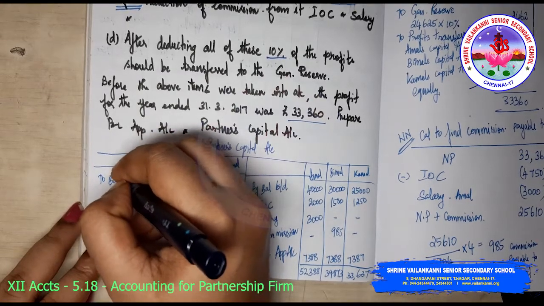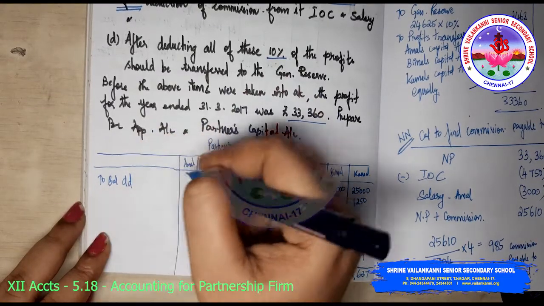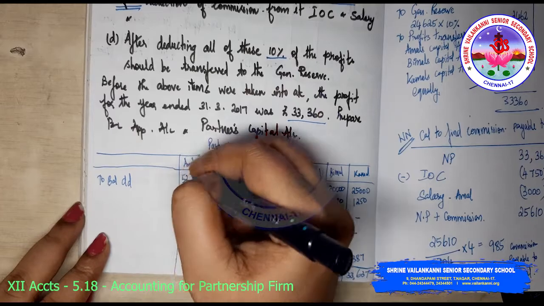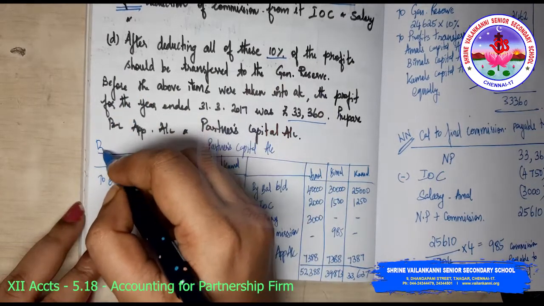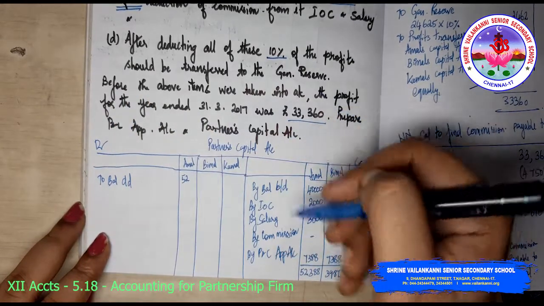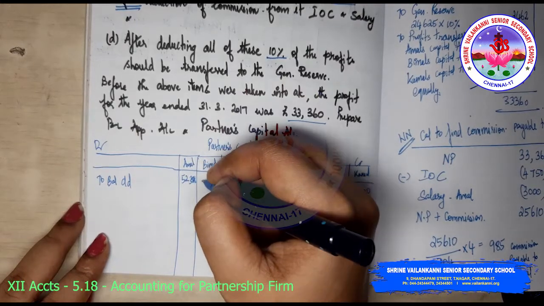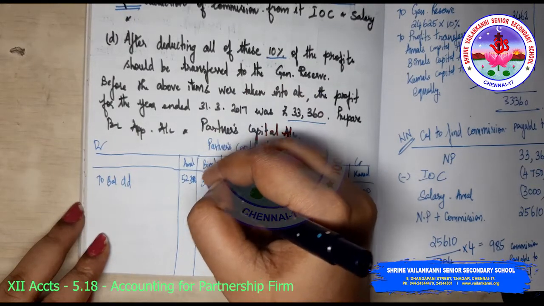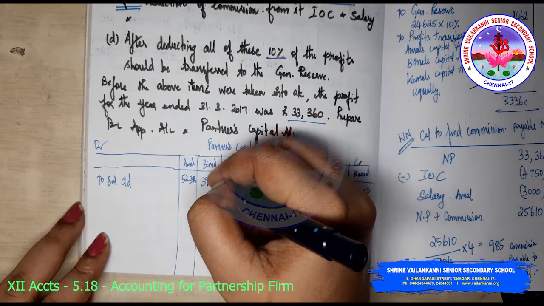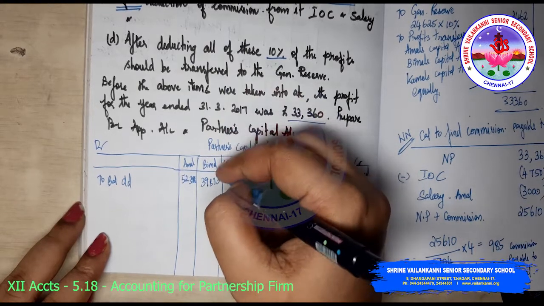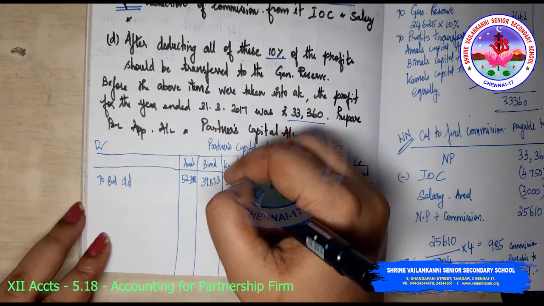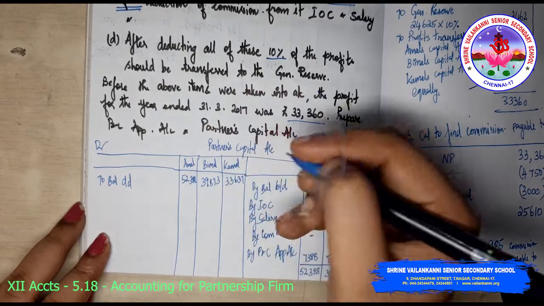To balance carry down, which is the closing balance, since there is nothing in the debit side, 52,388, 39,873, 33,637.